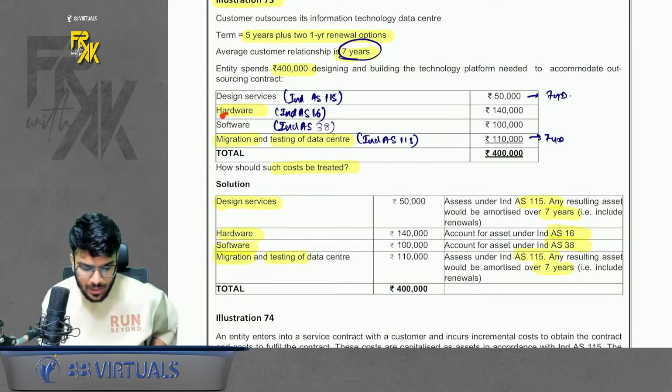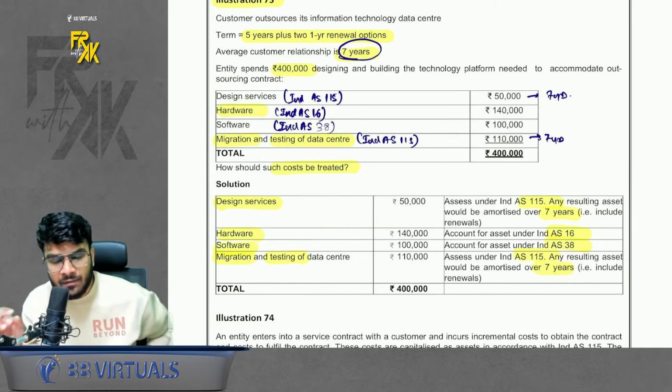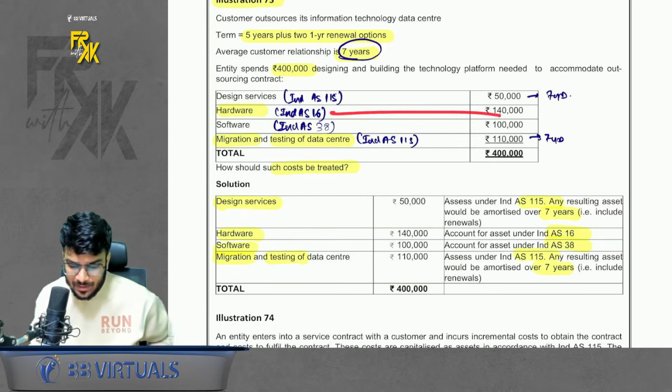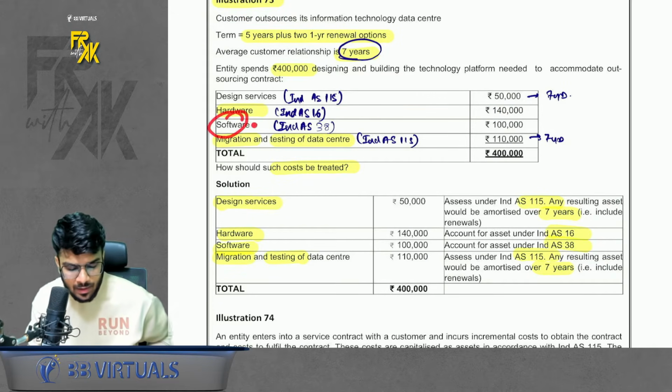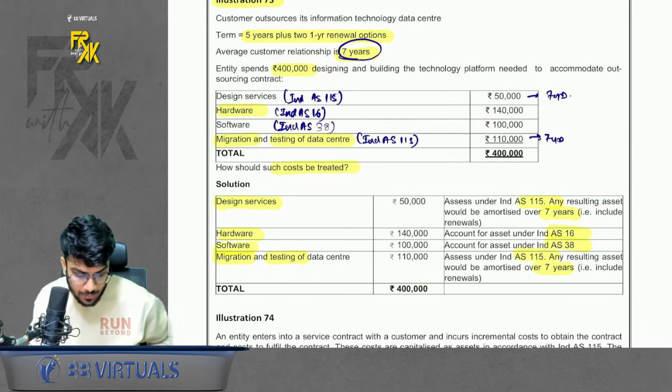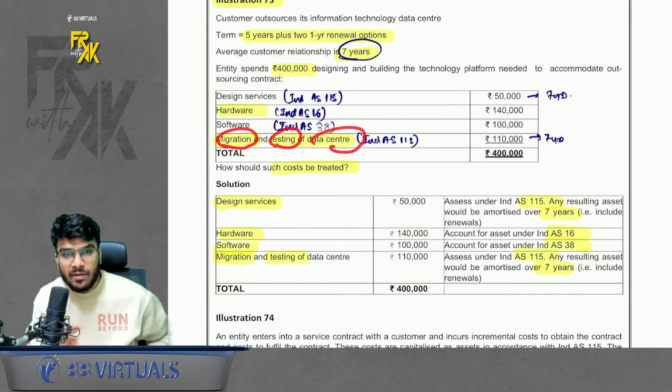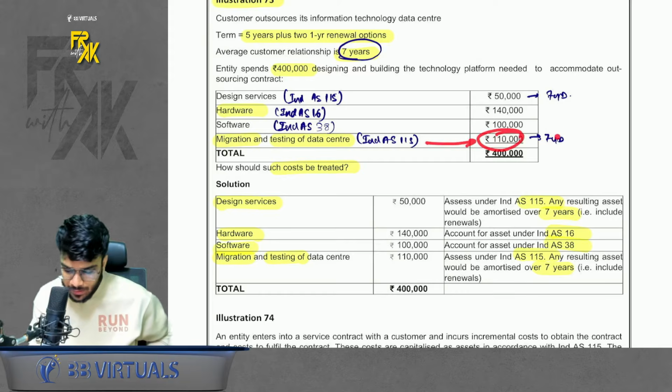Okay. Then we incur cost of hardware. Hardware is covered under Ind AS 16, so account as per Ind AS 16. Software is covered under Ind AS 38, so account as per Ind AS 38. Migration and testing of data center is not covered anywhere, so account as per 115 and amortize across 7 years.